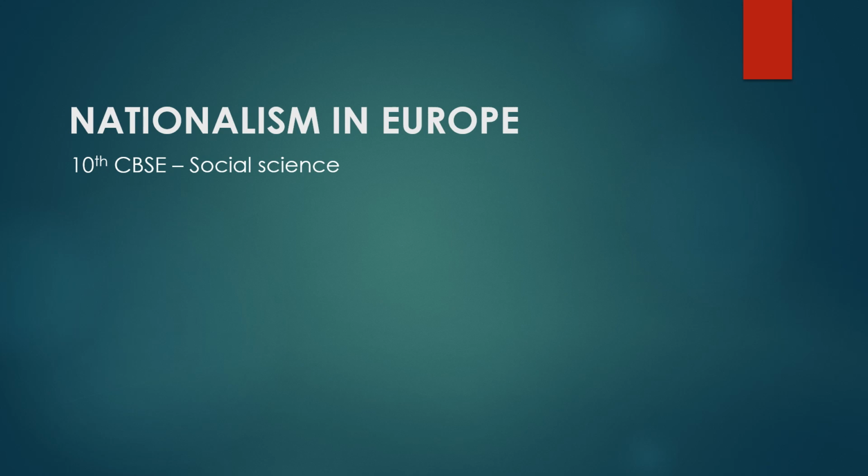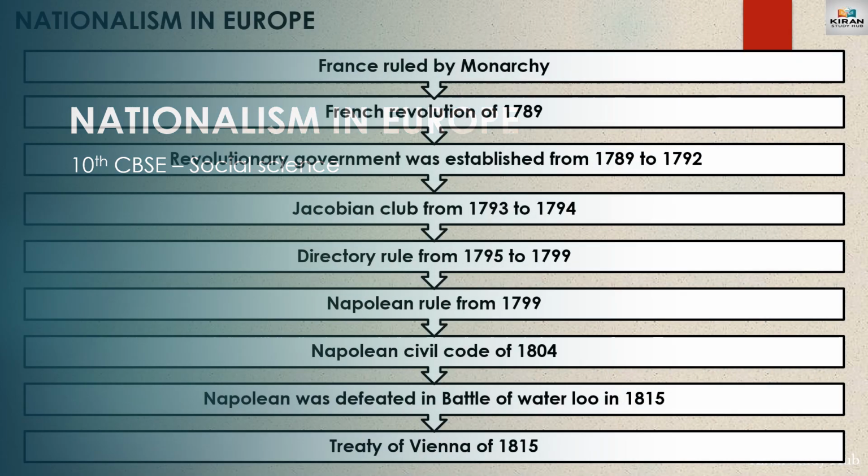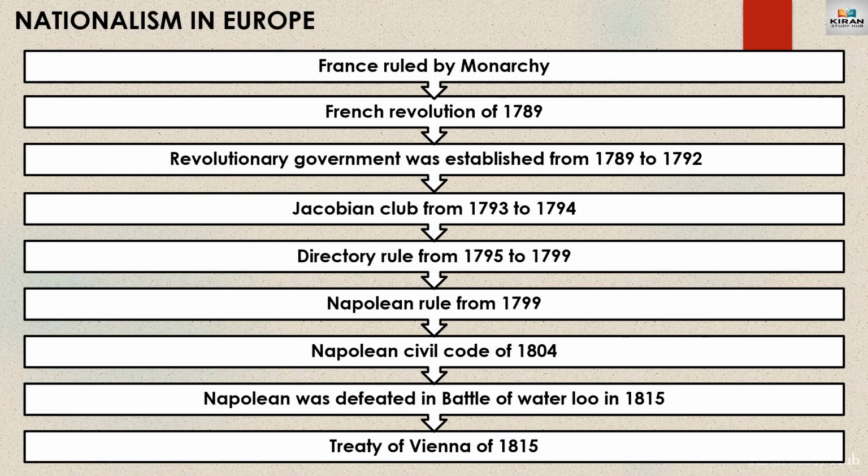Hello students. In this video, let us study the chapter Nationalism in Europe, and let us study about the country France from the year 1789 to 1848. This slide shows you the successive events that happened in France from 1789 to 1815.